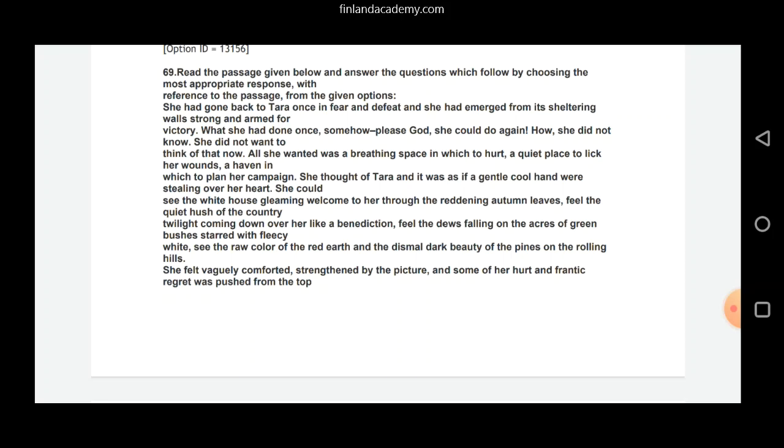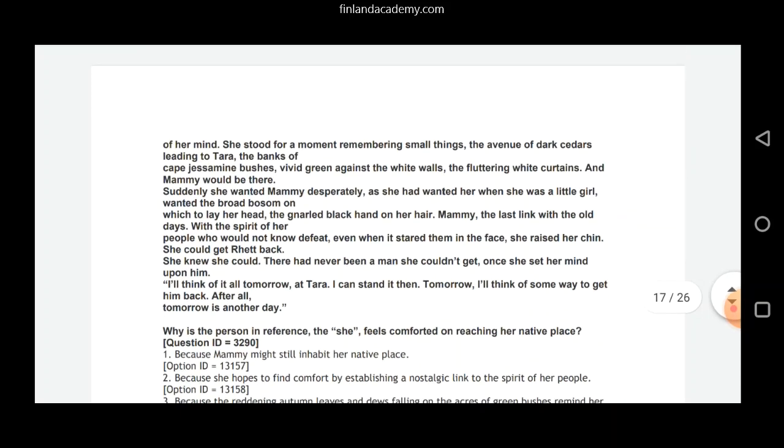Mammy in this particular passage refers to her childhood nanny. If you look at the last fifth or sixth line, Mammy, the last link with the old days, with the spirit of a people who would not know defeat. So, Mammy here refers to her childhood nanny with whom she grew up.